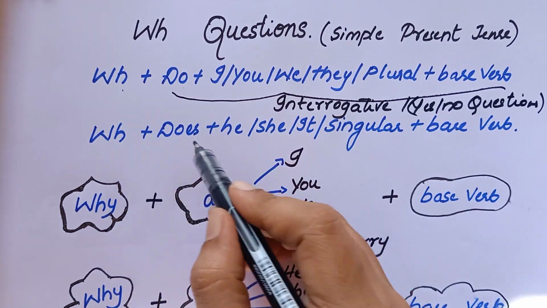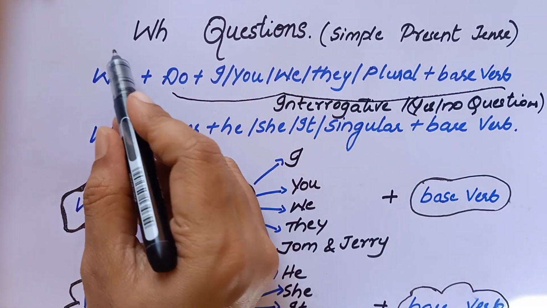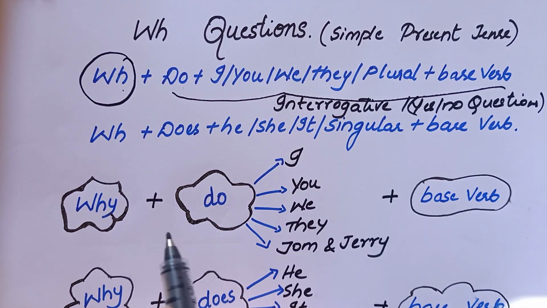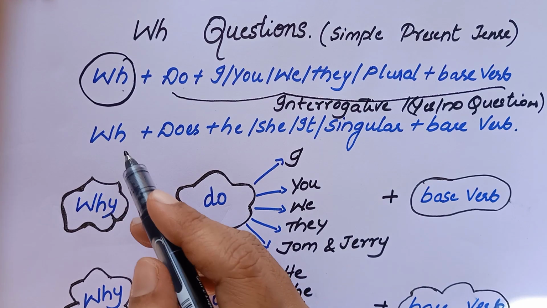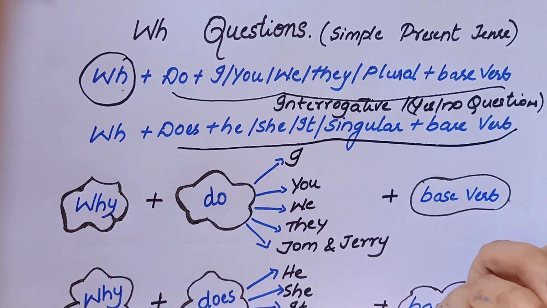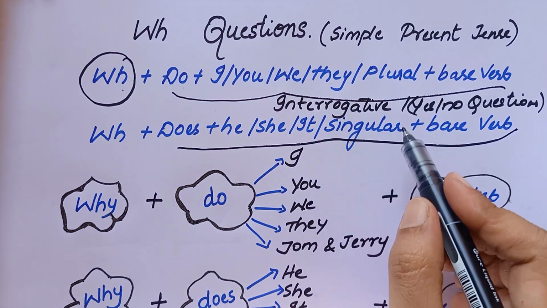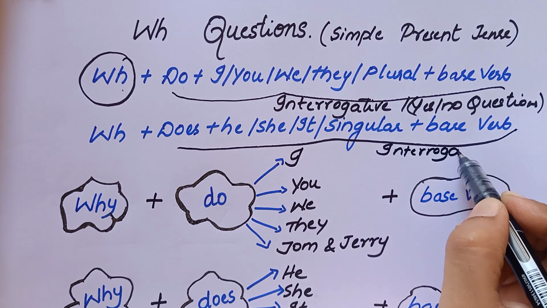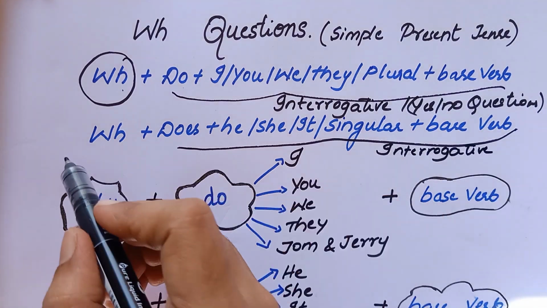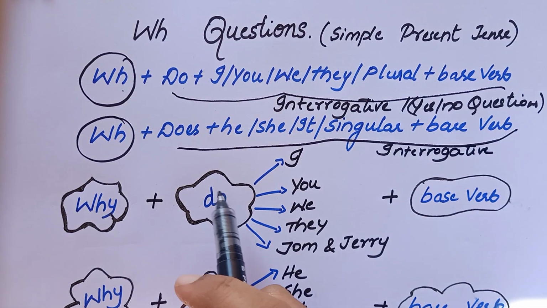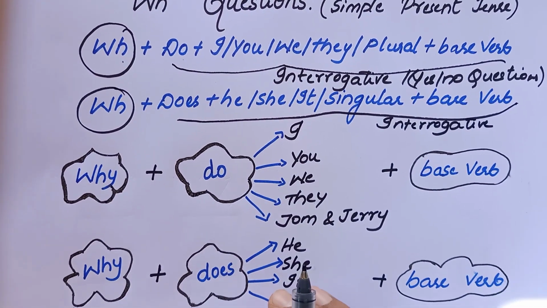So this is same as interrogative, but only one thing to remember is that you'll have to add a WH word for this. So you will get the WH question in case of simple present tense. Again the same thing, does plus he, she, it or singular subject plus base form of the verb is nothing but an interrogative question. तो इसको हम क्या करेंगे, WH word add करेंगे तो हो जाएगा WH questions under the simple present tense.